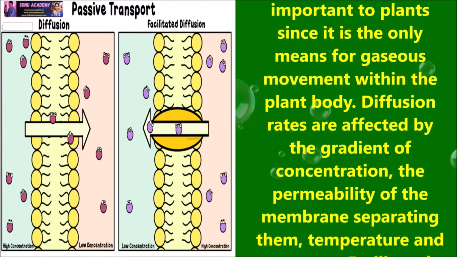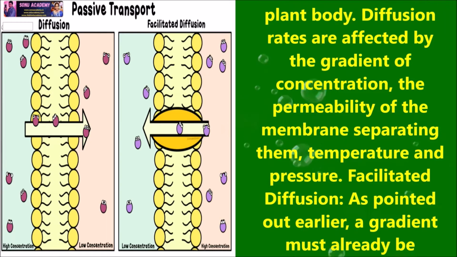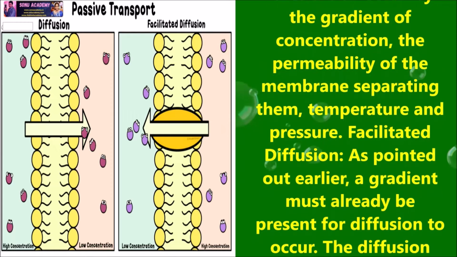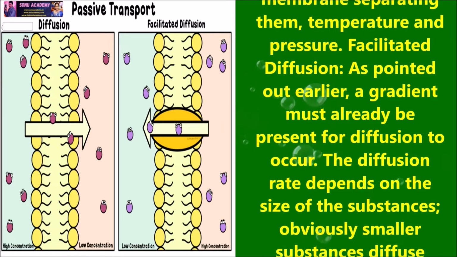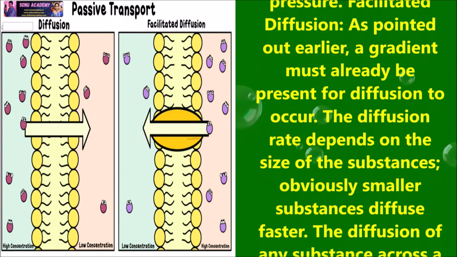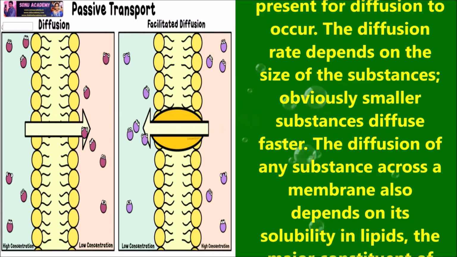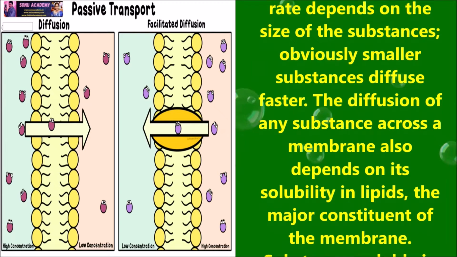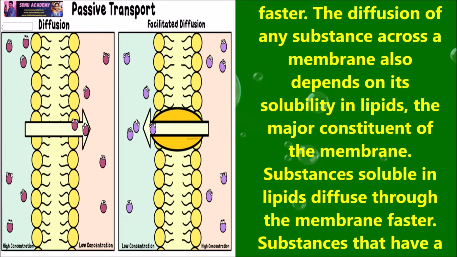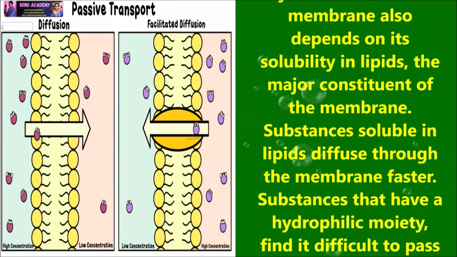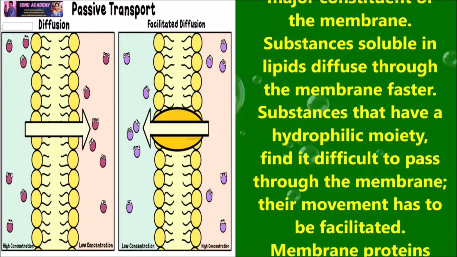Diffusion rates are affected by the gradient of concentration, the permeability of the membrane separating them, temperature and pressure. Let us study facilitated diffusion. As I pointed out earlier, a gradient must already be present for diffusion to occur. The diffusion rate depends on the size of the substance. Obviously, smaller substances diffuse faster. The diffusion of any substance across a membrane also depends on its solubility in lipids, the major constituent of the membrane. Substances soluble in lipids diffuse through the membrane faster.